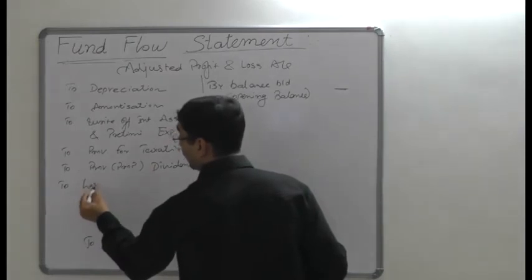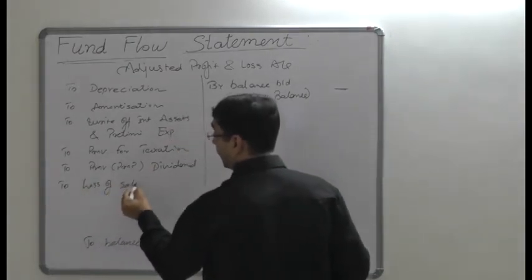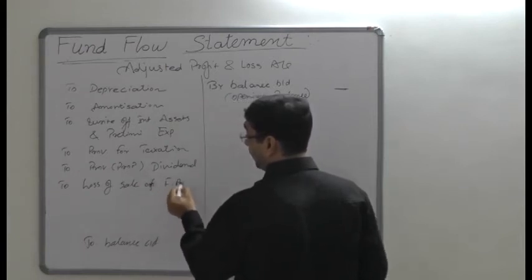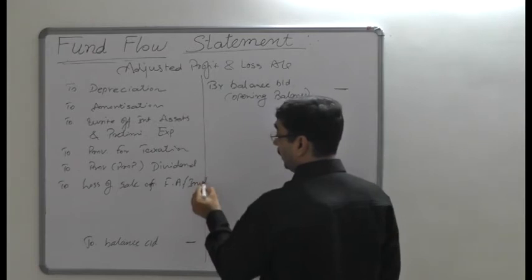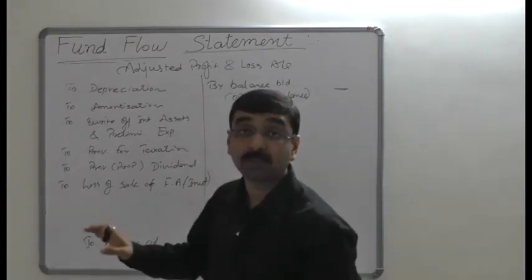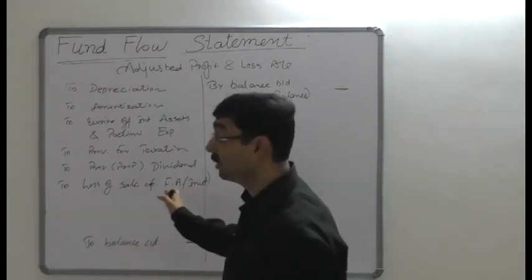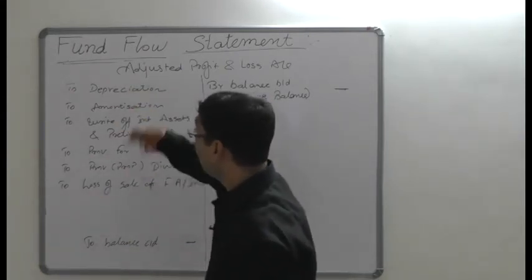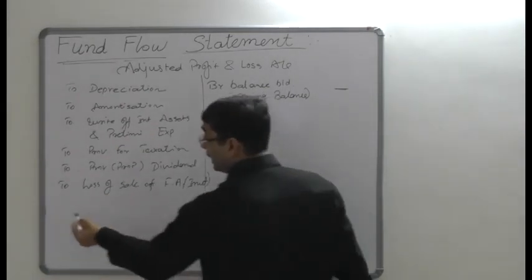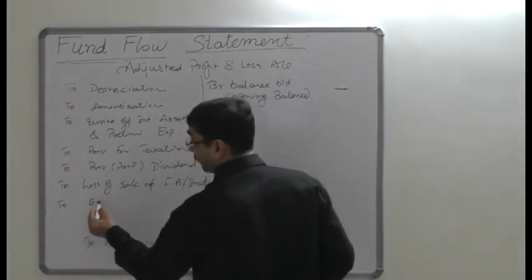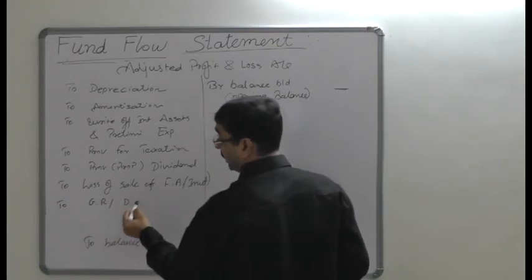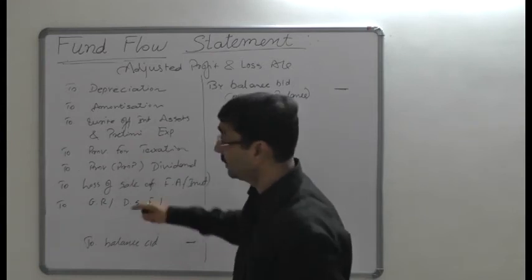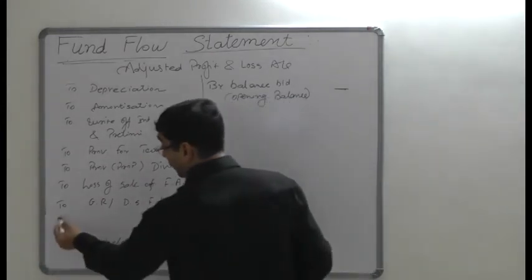Then the loss on sale of fixed assets and investments. So whatever amount has been determined from the sale of fixed assets and investments, in the case that a loss arises, it would be added back into the profit. Any further provisions for general reserve or debenture sinking fund or any other provisions that are needed are also recorded in the adjusted profit and loss account debit side.